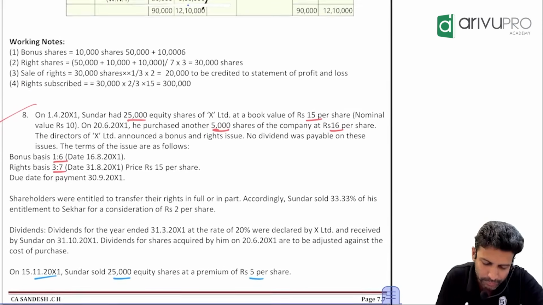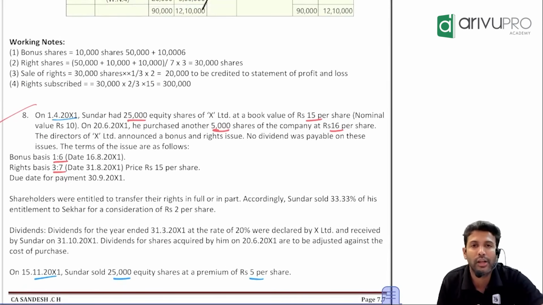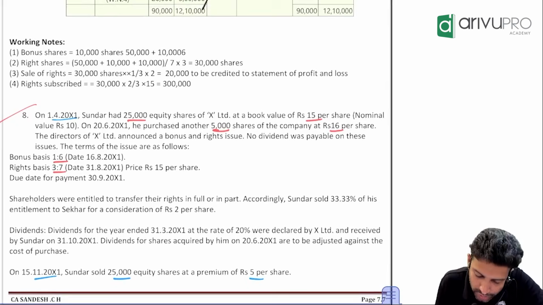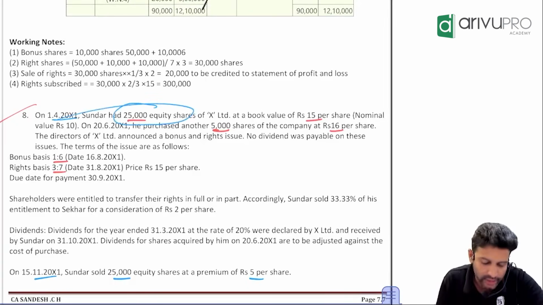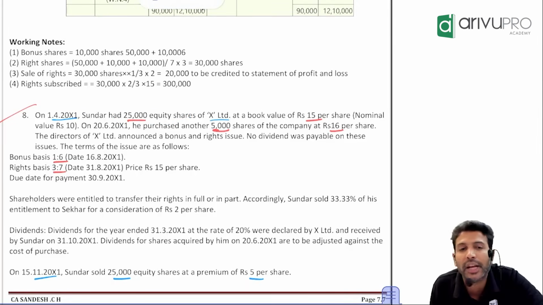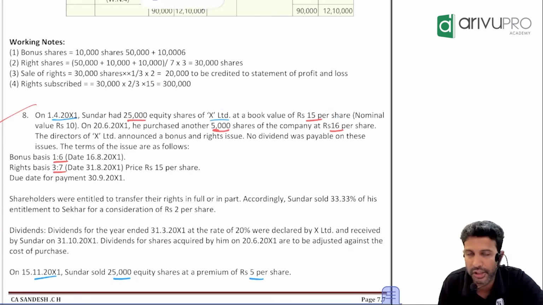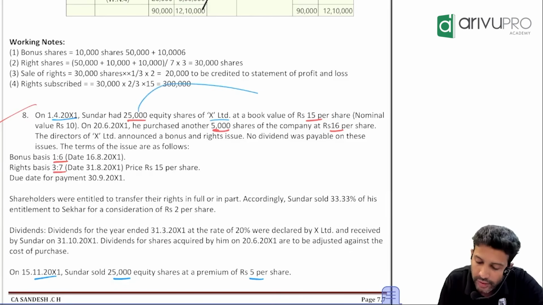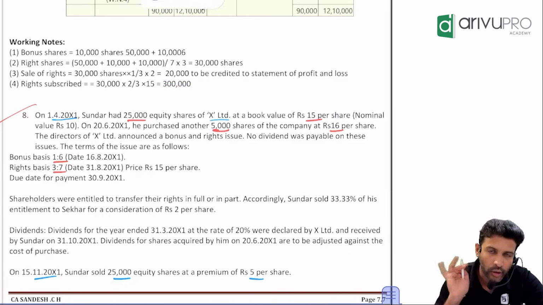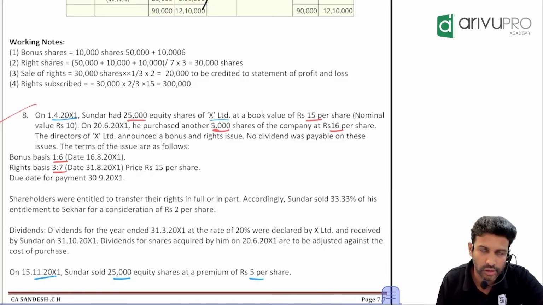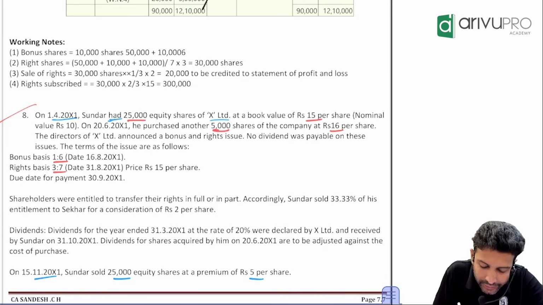Study material question only. On 1st April 20x1, Sundaramurthy has purchased 25,000 equity shares of which company? X Limited. At what value? 15 per share. That means what is the total cost? 25,000 into 15 gives you 3,75,000. Sir, did they say Sundar purchased or Sundar had?